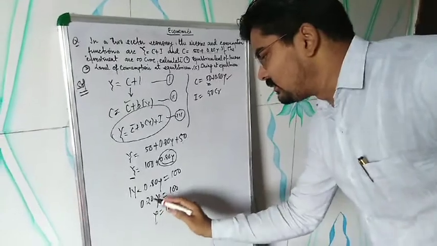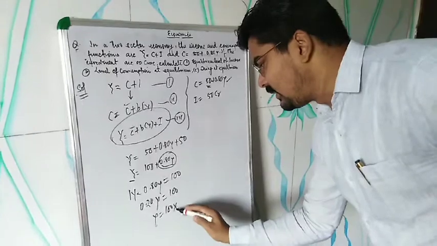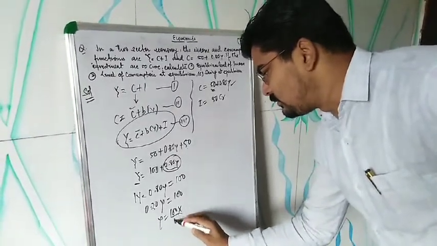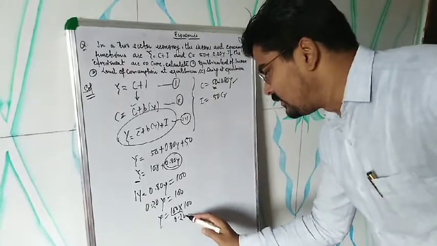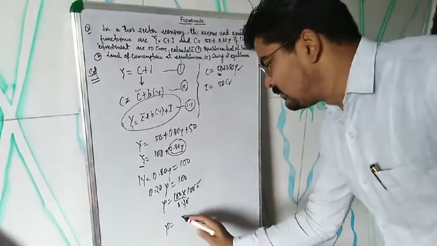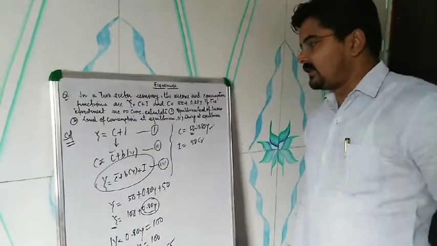Now it is in the multiplication position, so it will go to the other side as division, so y is equal to 100 by 0.20, which means y is equal to 500. Y is equal to 500.